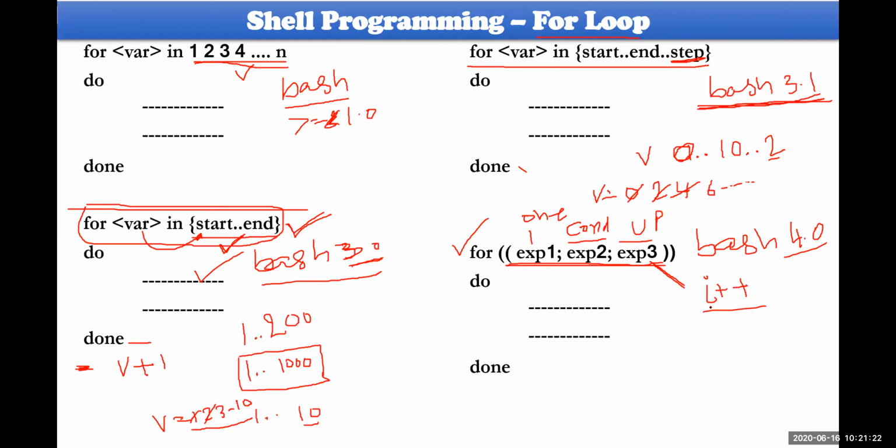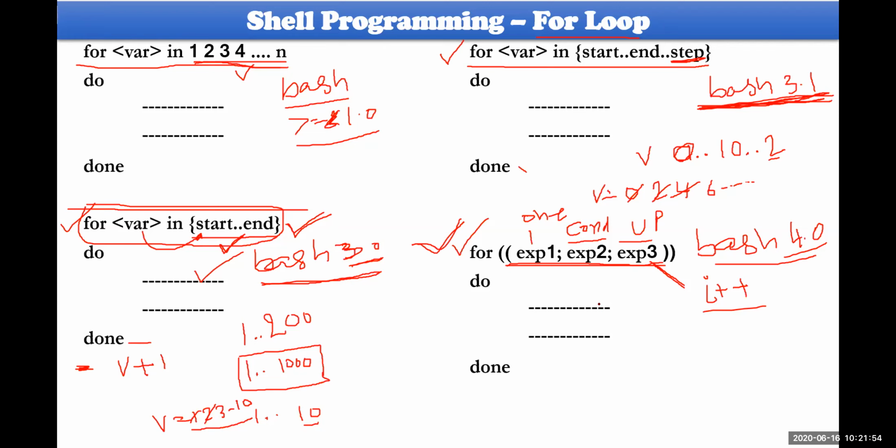So these are 4 different types of structures which are available. The first syntax is available from 1.0 onwards. The second syntax is available from 3.0 onwards. The third syntax is available from 3.1 onwards. The fourth syntax is available from 4.0 onwards. These are the 4 syntaxes which we have with us. Let us examine how these work.